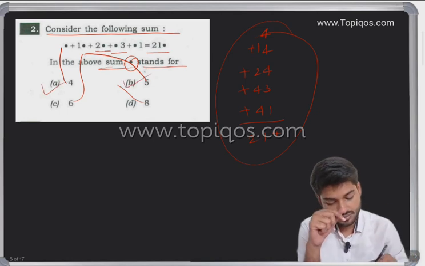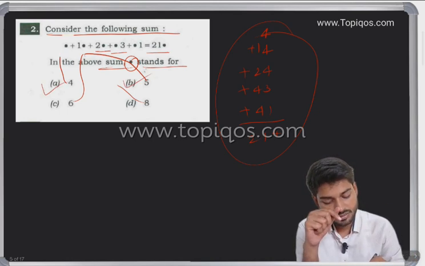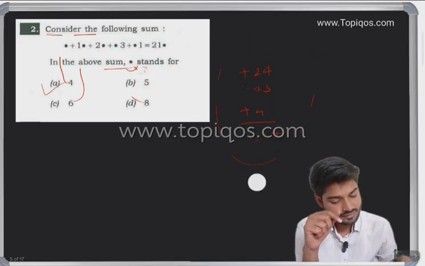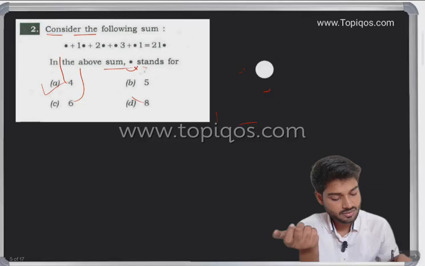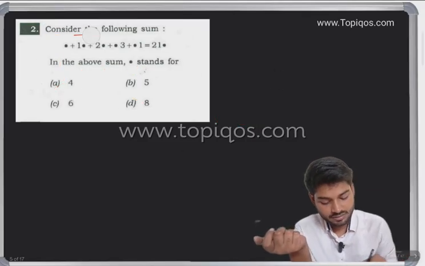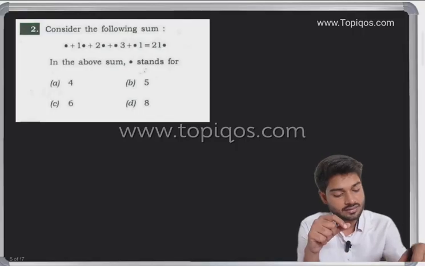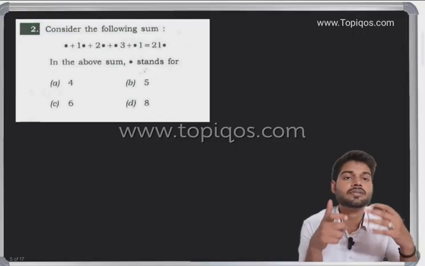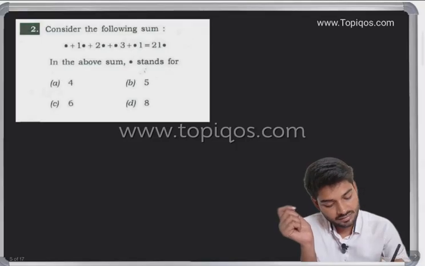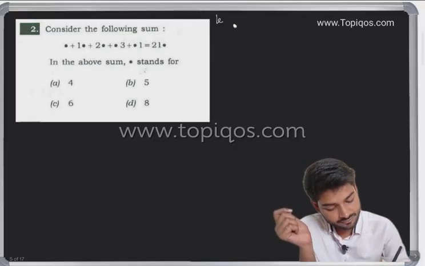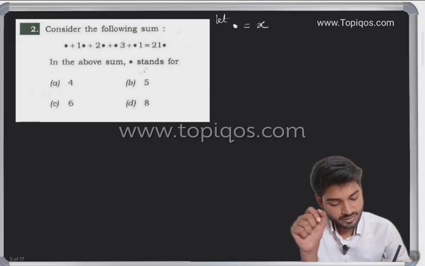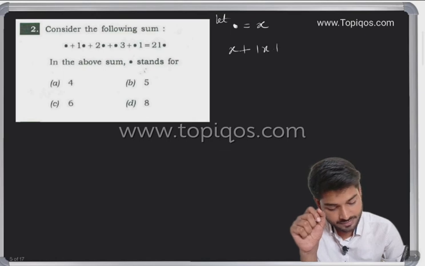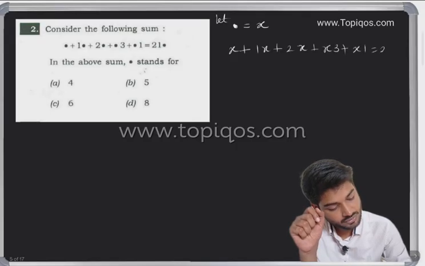Then you have to put in every option. This can also be one way, a shorter way, but it needs time because you have to put in every option and add. But the major way to solve this type of question, which is a type of representation of numbers, is this. Can I write, let dot be x? Can I write like this? So let me put here x plus 1x plus 2x plus x3 plus x1 equals 2 1x.